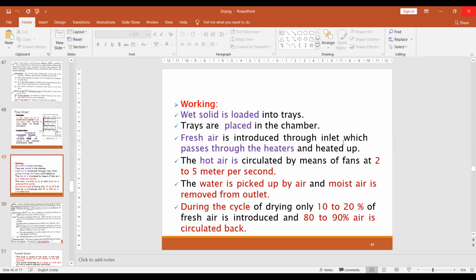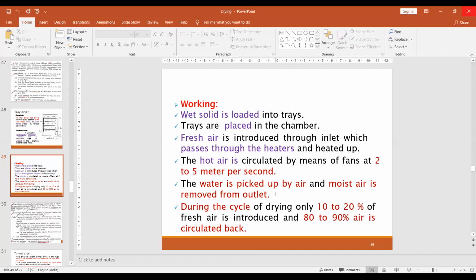Then fresh air is introduced through the inlet chamber and passes over the heater. After passing the heater, the air is heated, and this same air we use to dry the material. Then the hot air is circulated by means of the fan at 2 to 5 meters per second. So this is circulation of the air with the help of the fan. The fan is mainly used for circulating uniform air over the material so it dries uniformly. So water is picked up by the air, right?